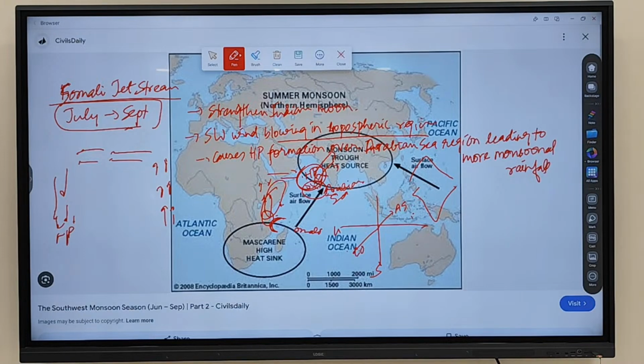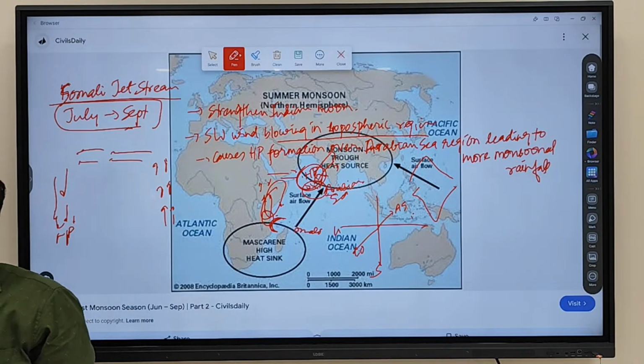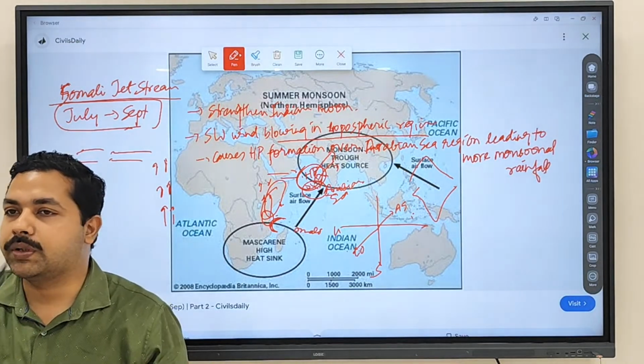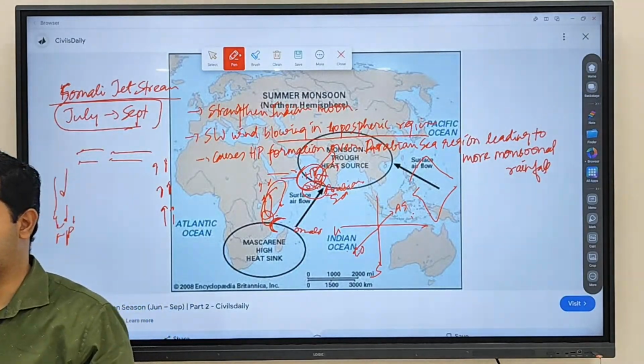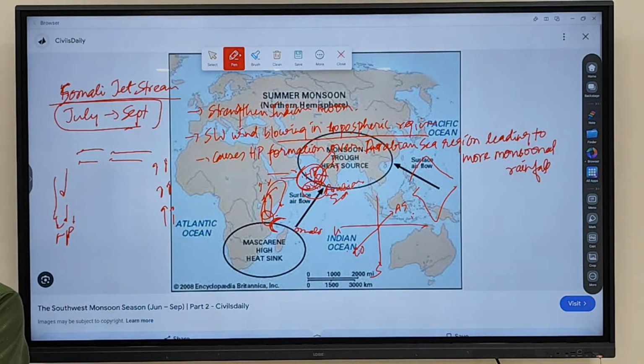Fine. So this is all about the permanent jet stream as well as, which type of jet stream? Temporary jet stream. So what is a jet stream? Jet streams are blowing in which atmosphere? Upper atmosphere. They are moving in which direction? West to east direction. Which type of wind is it? Circumpolar wind, geostrophic wind, Rossby waves. Those terms you have to keep in mind with regard to jet streams.